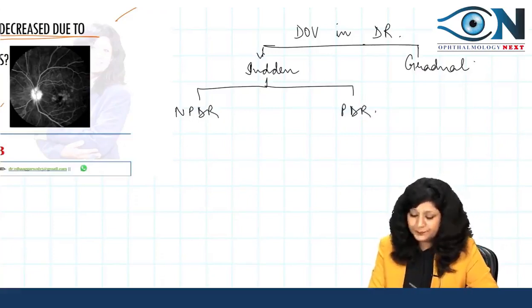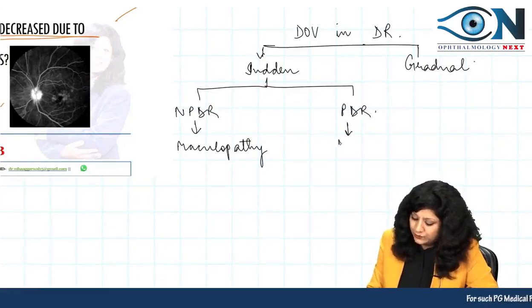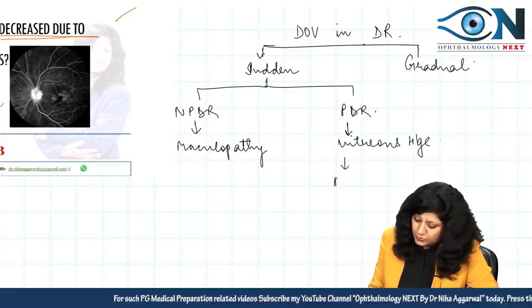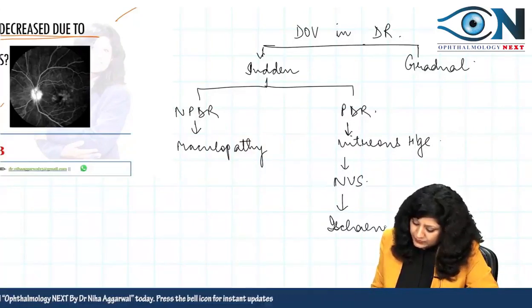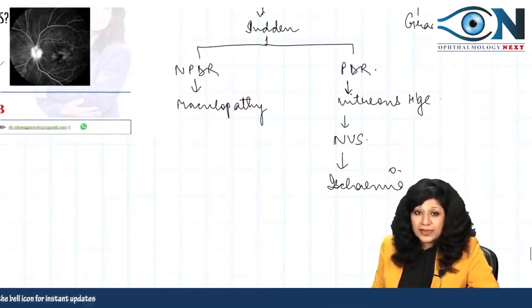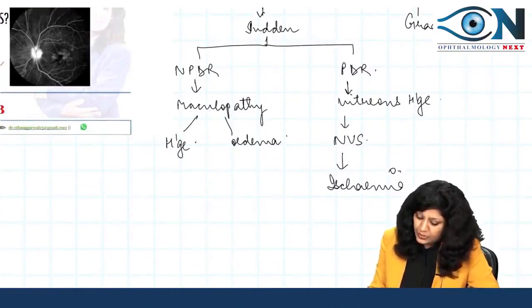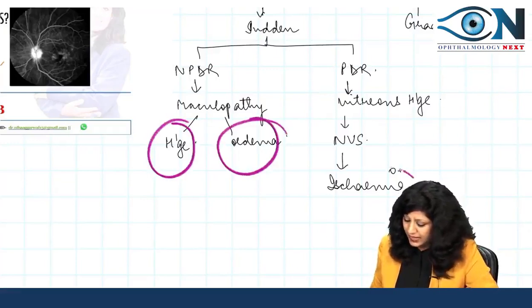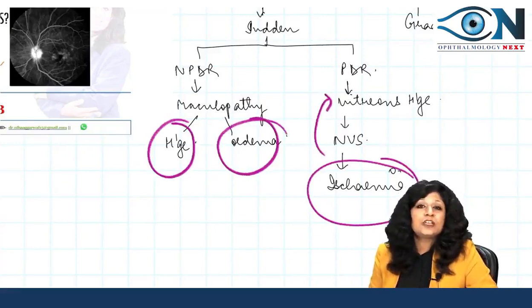In NPDR it was the maculopathy, right? And in the PDR it was vitreous hemorrhage. Now this vitreous hemorrhage was taking place due to neovascularization, and neovascularization occurs due to ischemia, right? Now this maculopathy can be macular hemorrhage or it can be macular edema. So you have the options of hemorrhage, edema, and then ischemia leading to ischemic maculopathy. Now try to see which is more common.